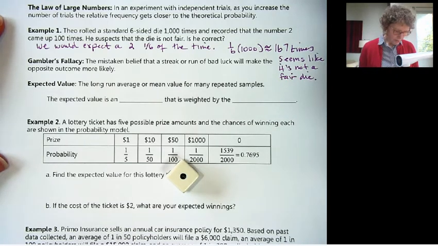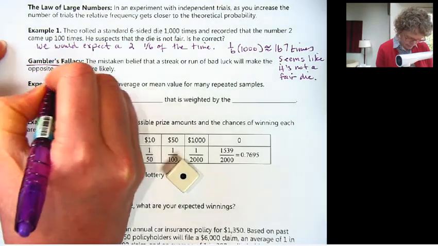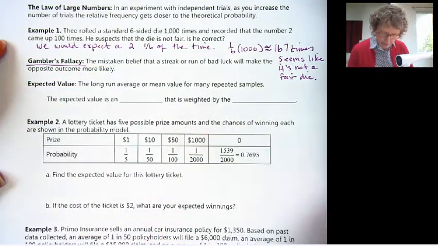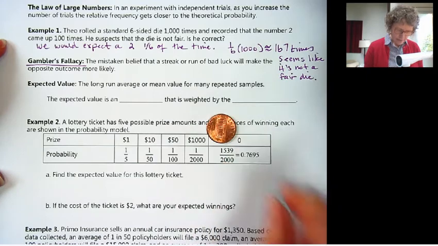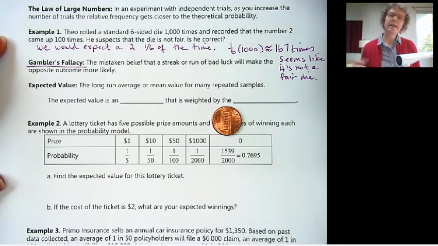Okay, so gambler's fallacy is related to this. This is another fallacy. Let's go back to the coins. Let's say you've got a long streak of tails going. Does that mean that heads is more likely to come up the next time? Sometimes a lot of people think this: oh, I've got a lot of tails, so I'm more likely to get a heads next time. But that's not actually true.